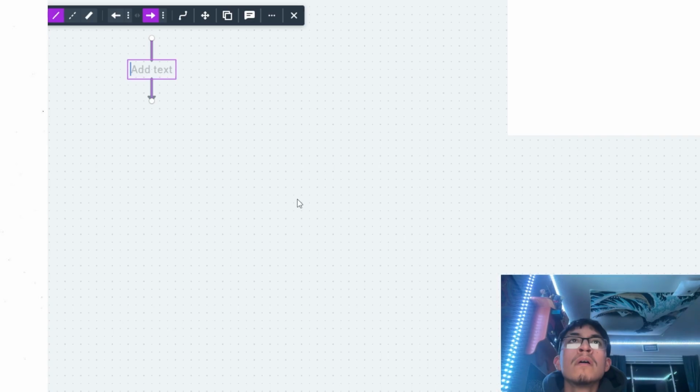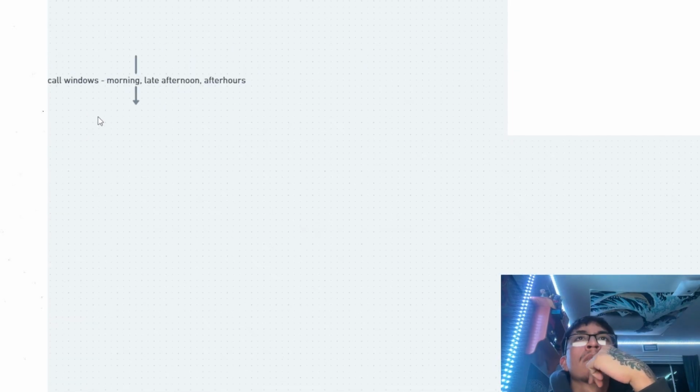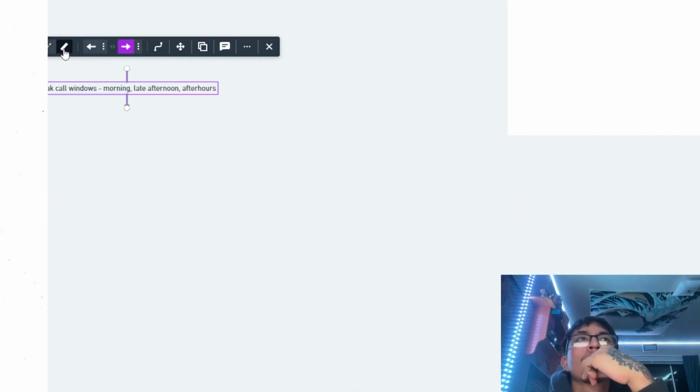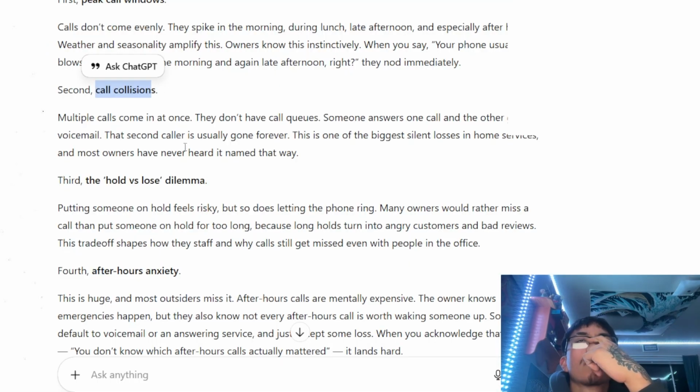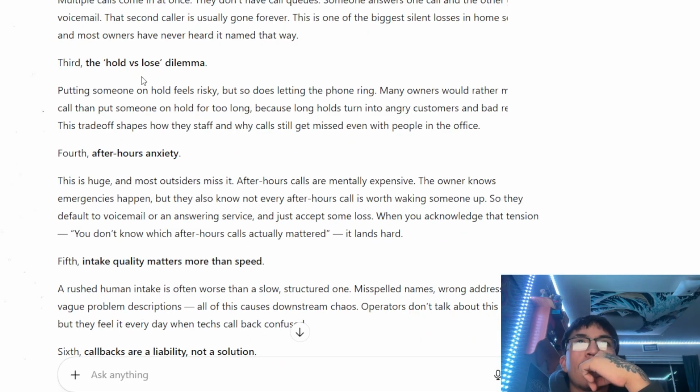Peak call windows, and that's morning, late afternoon, and after hours. Again, we're loading up on that ammunition here. Why did it do it this way? I don't like that. Call collisions, so multiple calls at once. Putting somebody on hold after hours.